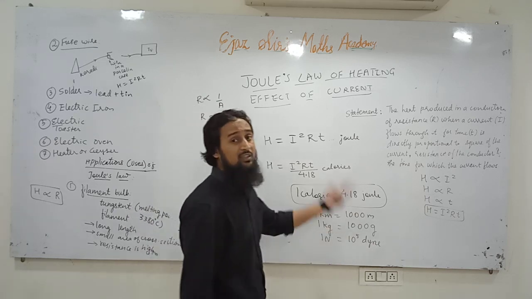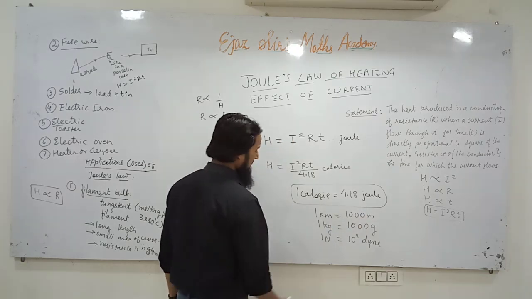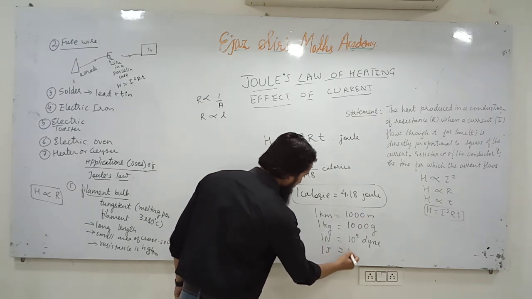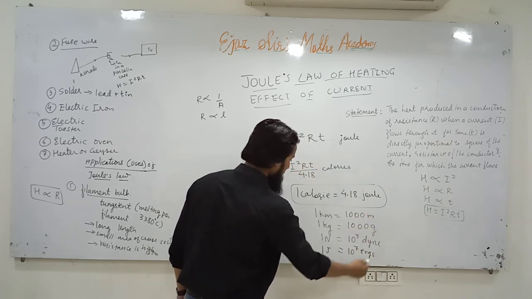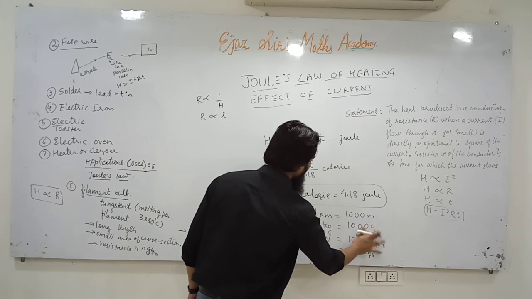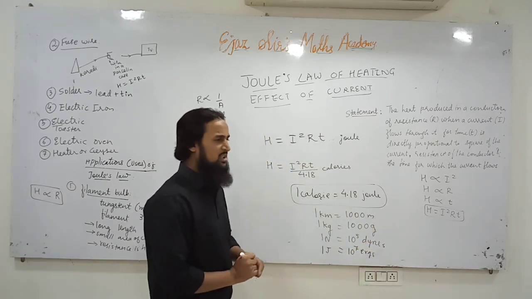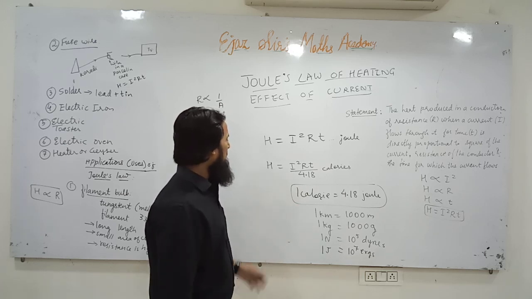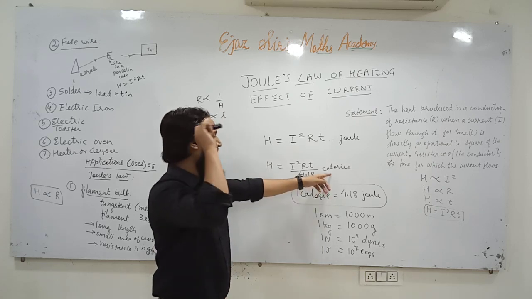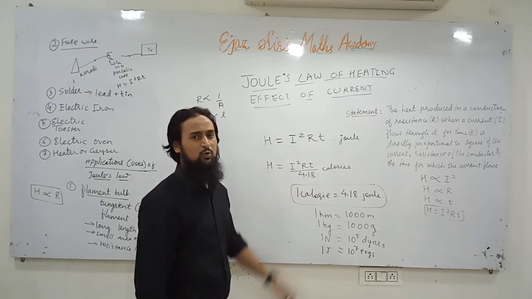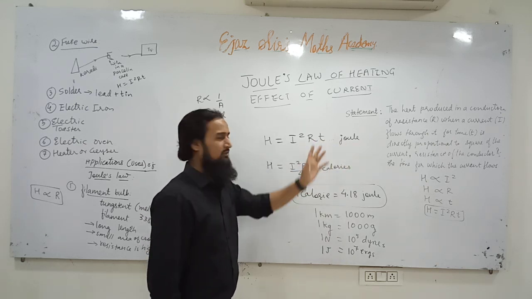Similarly there are many conversion factors. 1 joule is equal to 10 raised to power 7 ergs. These are CGS units, and those are SI units. It's not necessary for you to remember them. So 1 calorie is equal to 4.18 joule. That's why if we are asked to calculate the answer in calories, we will divide it by 4.18, and if we are asked to calculate the answer in joule, then we will not divide.